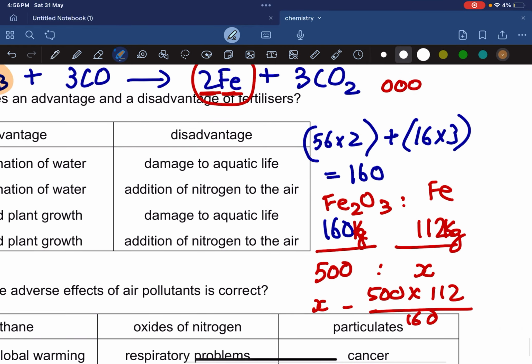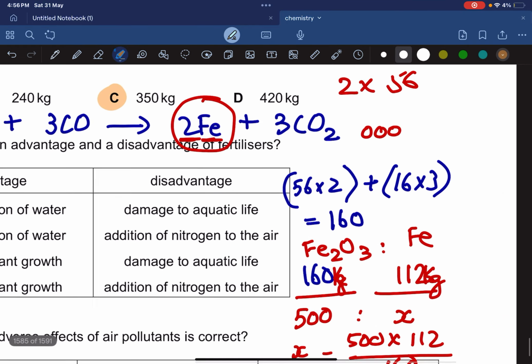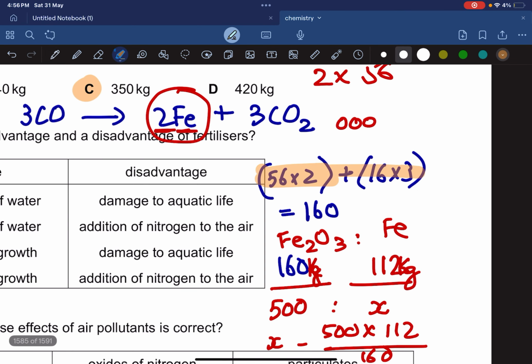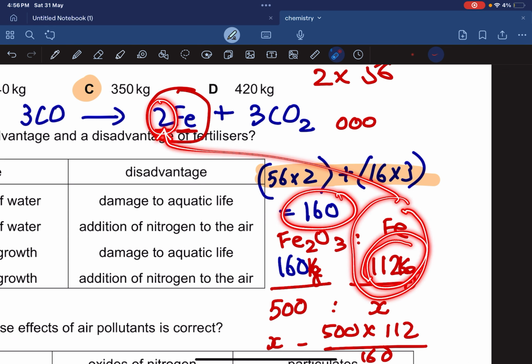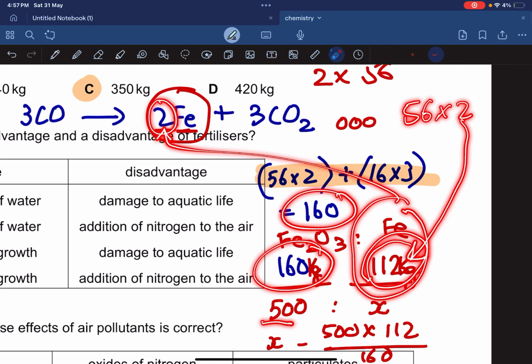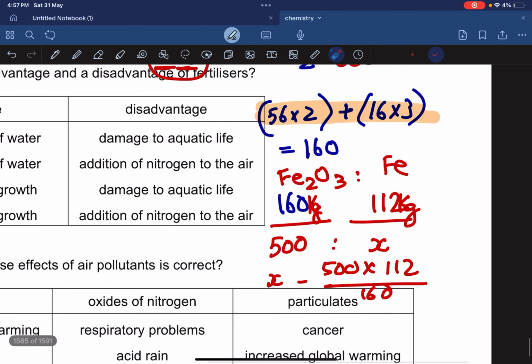We just had to make a balanced equation. And then from the equation, we just had to find the mass of our Fe2O3. Then we had to find the mass of iron. We had to be careful about this 2 right here. That means we had to multiply 56, which is the Ar of iron, with 2. And after that, we said that if 160 grams or kilograms of Fe2O3 can give me 112 kilograms of iron, then 500 kilograms of Fe2O3 will give me X kilograms, and I just found out the value of X.